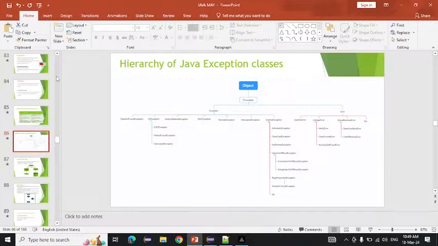Our daily routine is that we wake up, get ready for the office, take our bike and come to the office. But one day our bike got punctured, so it disturbs the normal flow of our execution. That is only called an exception. Sometimes our bike gets punctured, and it disturbs our normal flow.